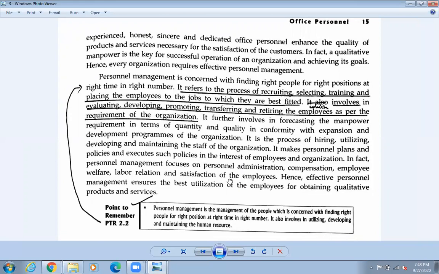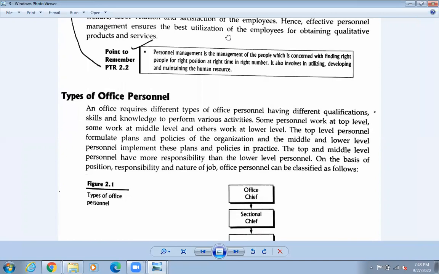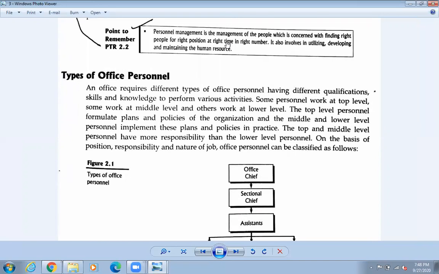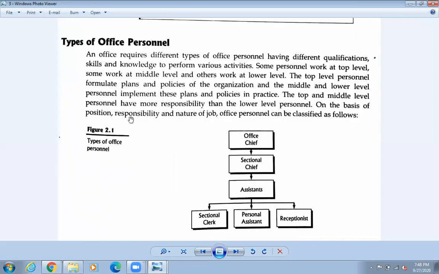Okay, so next one. So there are the types of office personnel. So the time may not be sufficient for us to learn everything. Okay, so already it is 30 minutes. So okay, let me read out some points for this one. So types of office personnel. The office requires different types of office personnel. Okay, so different job ma different personnel चाहिन्छ हामीलाई. Personnel means the staffs are required.